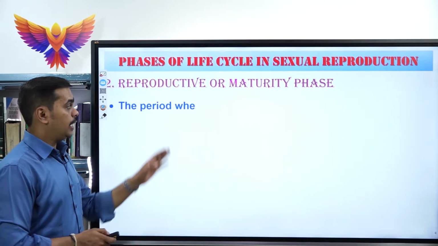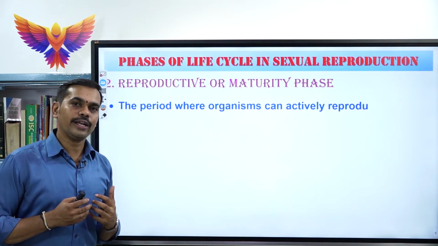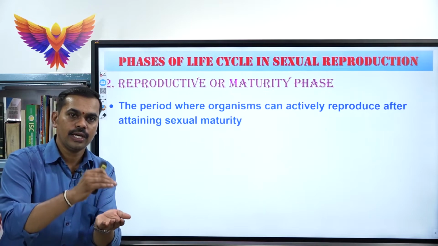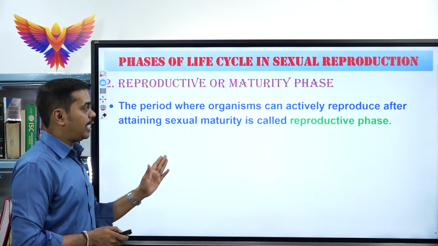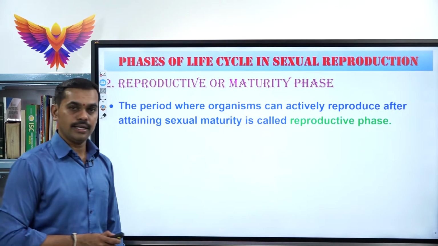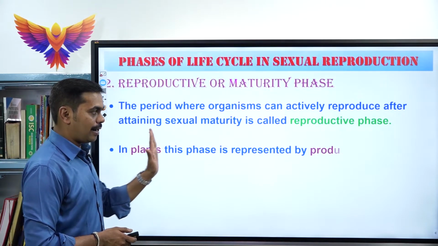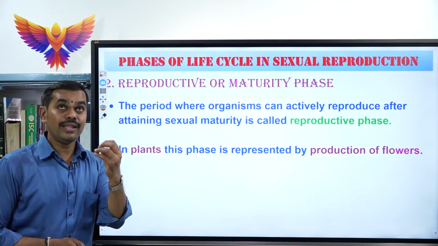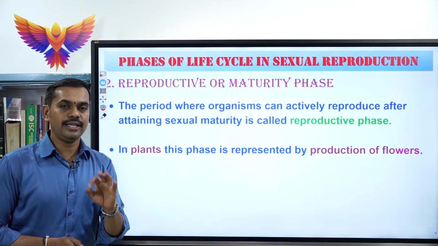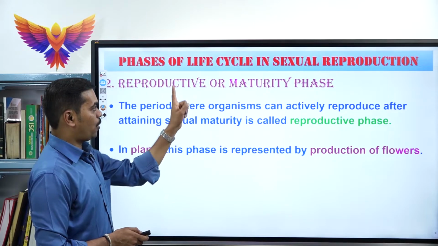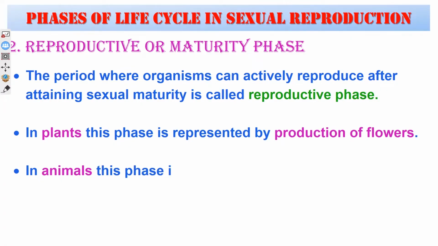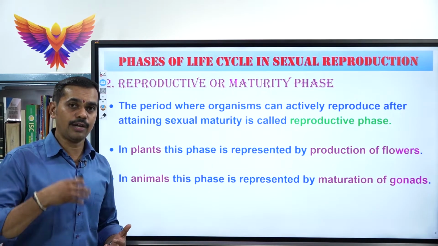The next one is called the reproductive or maturity phase. How can we define the reproductive phase? It is the period where the organisms can actively reproduce their young ones after attaining maturity. That phase we call the reproductive phase. See, in the reproductive phase, plants are represented by the production of flowers. When the plants start producing flowers, then it is called the plant attains the reproductive or maturity phase. When it comes to animals, there will be a maturation of gonads. Maturation of gonads means the sex organs start maturing.